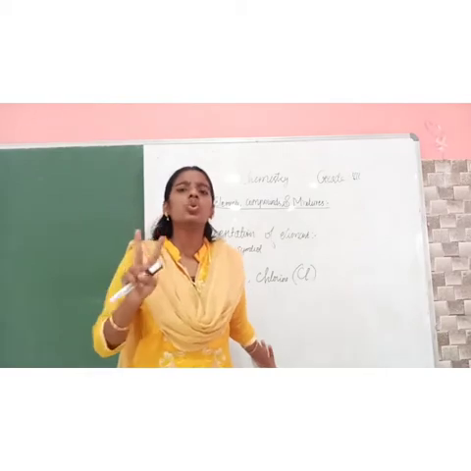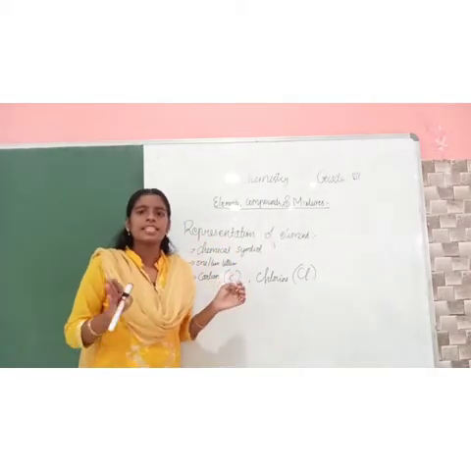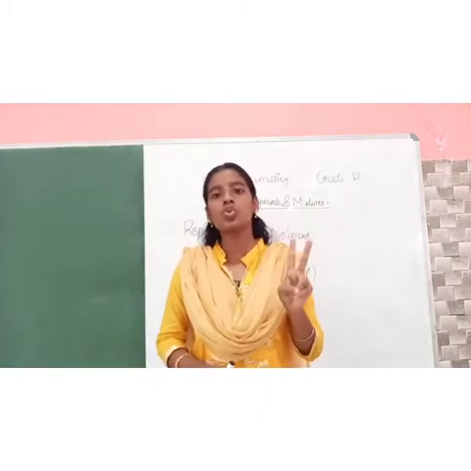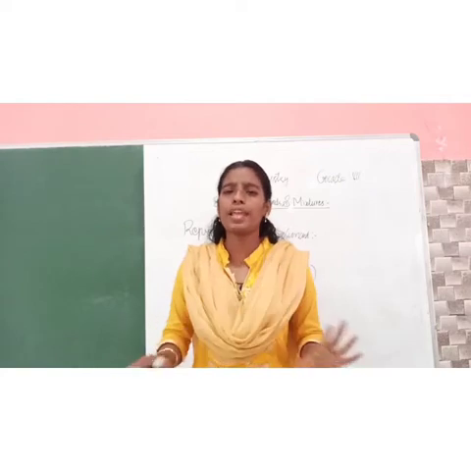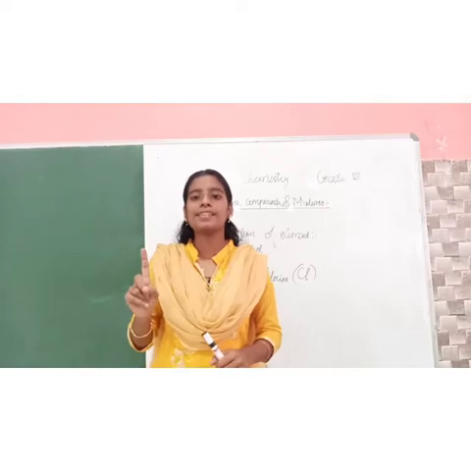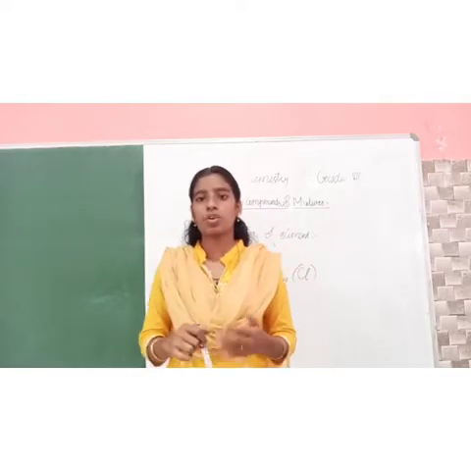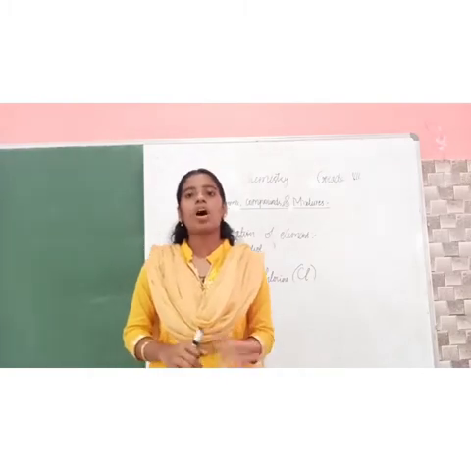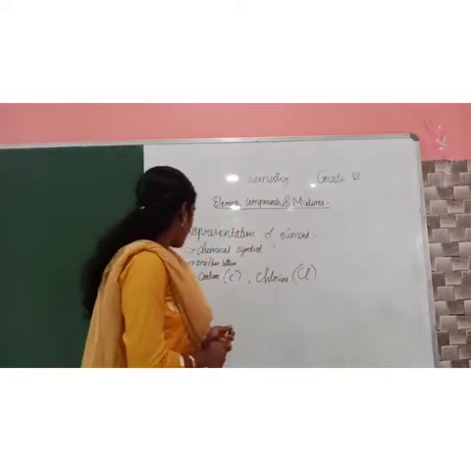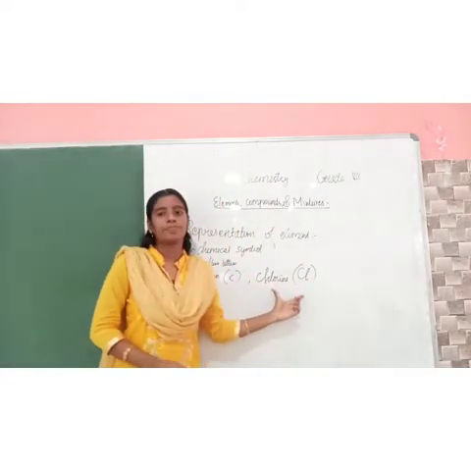There are 2 rules. The first rule is the symbols of the element will have 1 or 2 letters. All the elements in the world are represented using 1 letter or 2 letters. How these 1 letter and 2 letters are chosen, we can see. Consider carbon, its symbol is capital C. Now you consider carbon and chlorine.